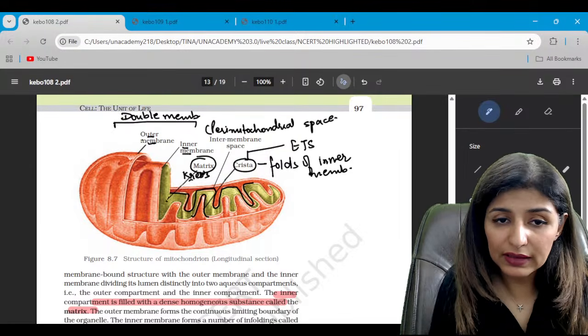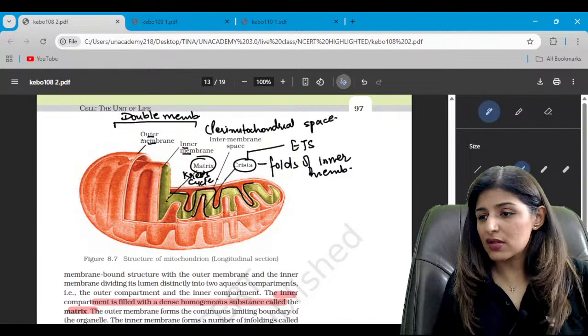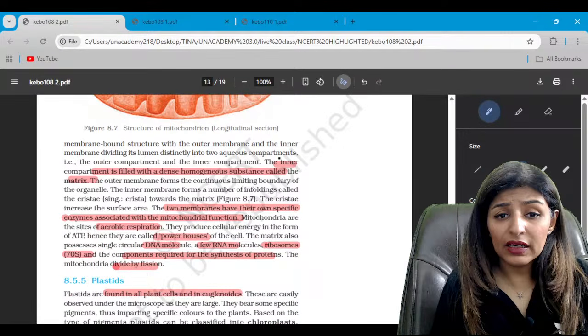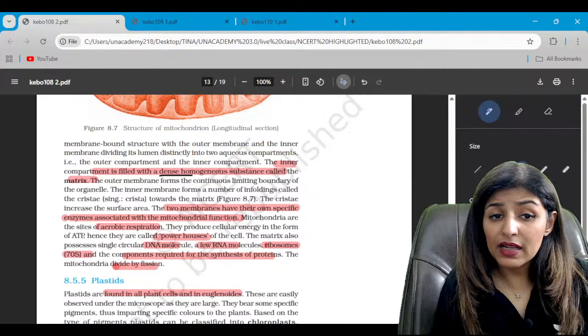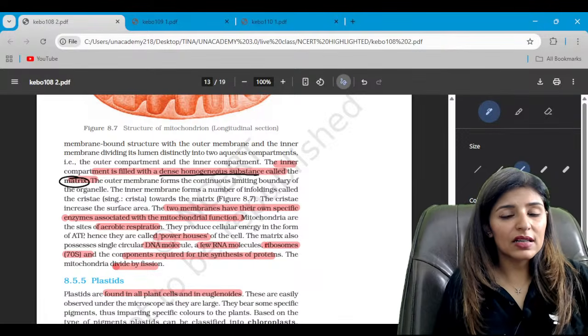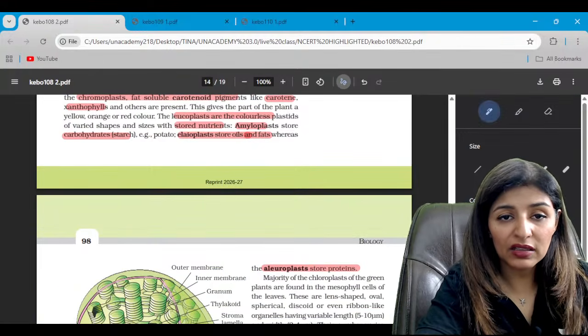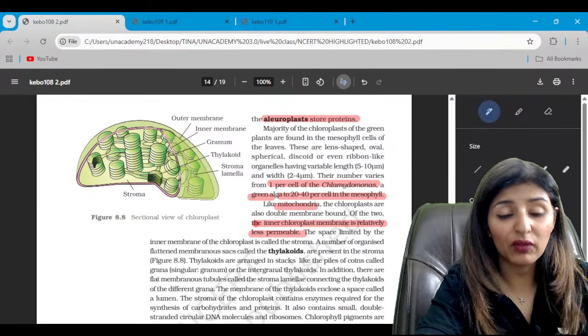Yes or no? And the link reaction. Is that clear? So read this line. The inner compartment filled with dense homogeneous substance known as matrix. So matrix is a dense homogeneous substance. Clear to all? These are the powerhouses of the cell.